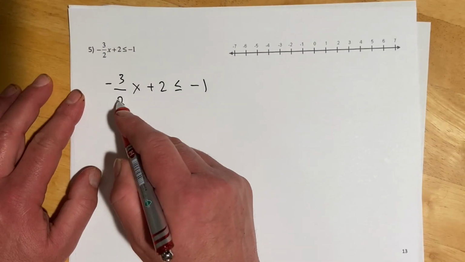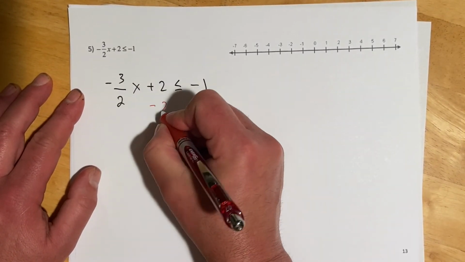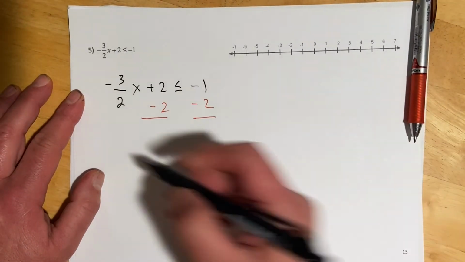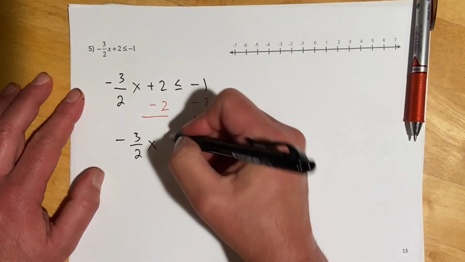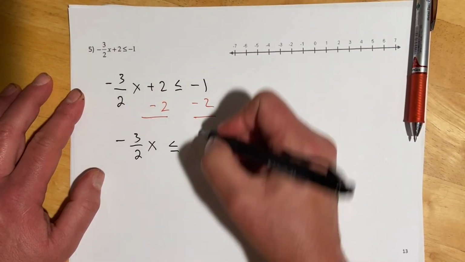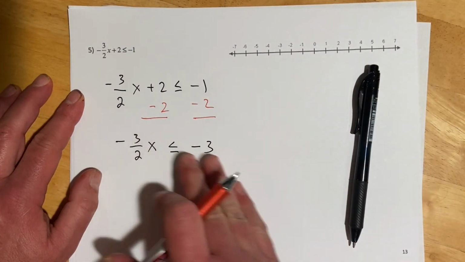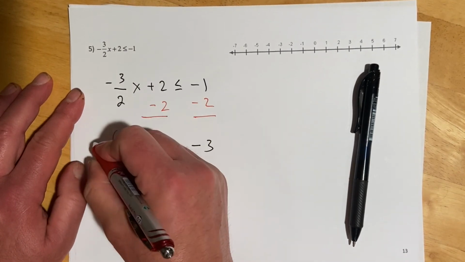This one, before I worry about that fraction, it will be easier if I get that 2 out of the way first. So let me bring that over. And then we have negative 3 halves x. Those are gone, less than or equal to negative 3. And now that I have it back to just a fraction and number, I can just do the bit with the reciprocal. And that will clean that right up.